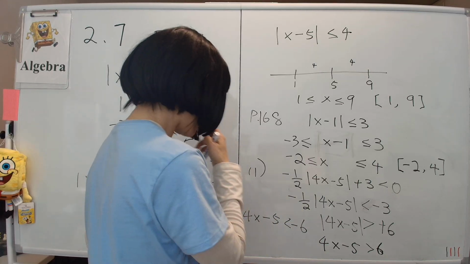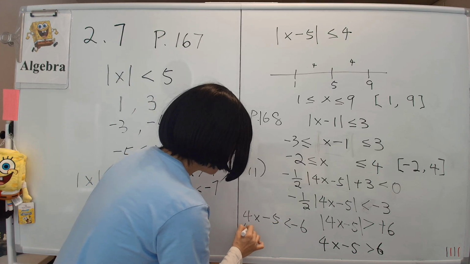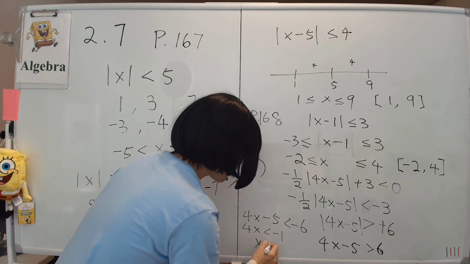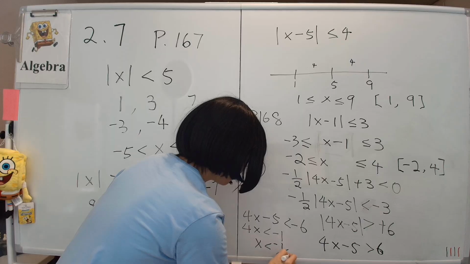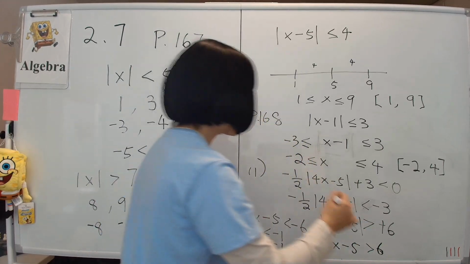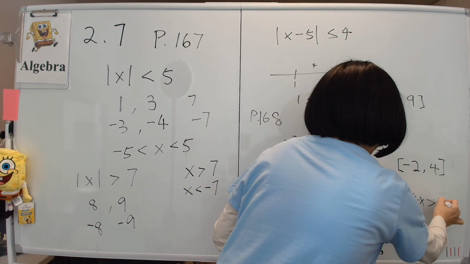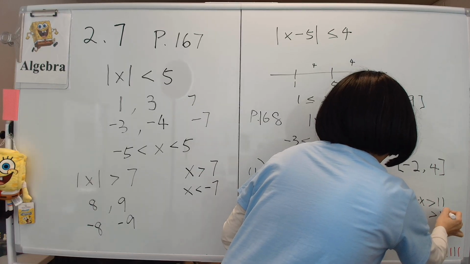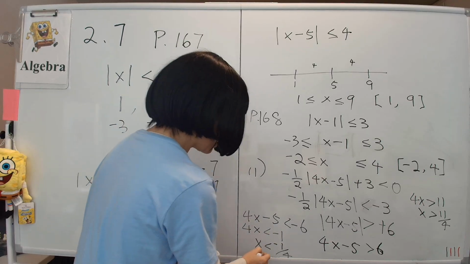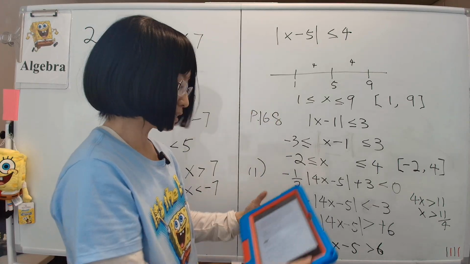All right, and then we'll have to solve both inequalities. Now let's do this one first. Move the 5 to the other side. We have 4x is less than, that is minus 1. So that gives us x less than minus 1/4. All right. And then this one, move the 5 to the other side, becomes a plus. We have 4x bigger than 11. So then x is bigger than 11/4. So we have two answers here. One is less than a negative number, and the other one is bigger than some positive number, as this kind of thing tends to be.